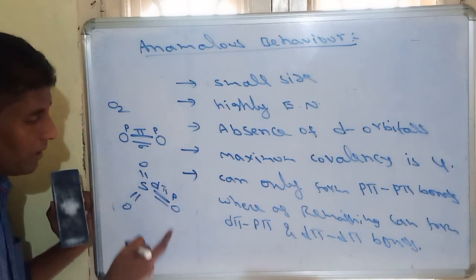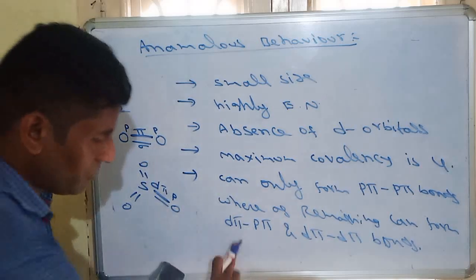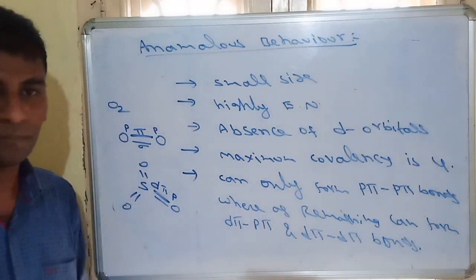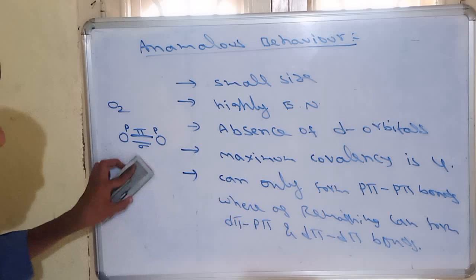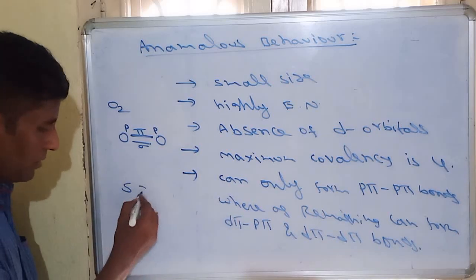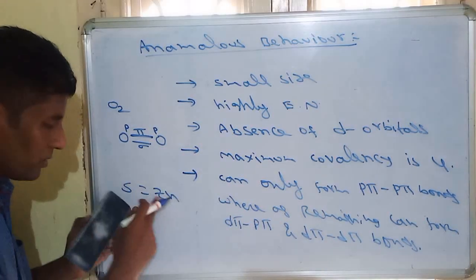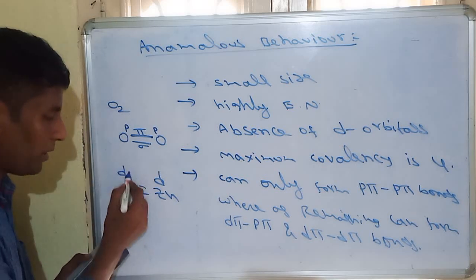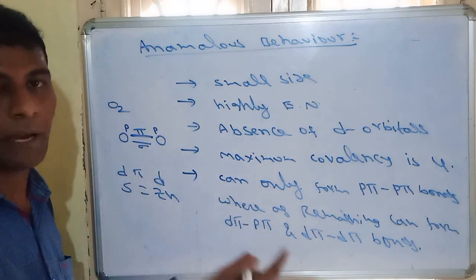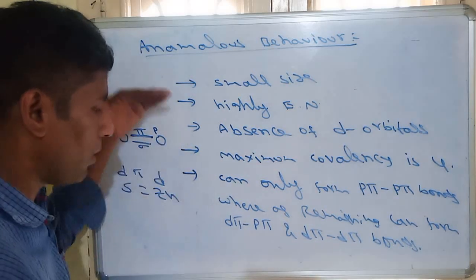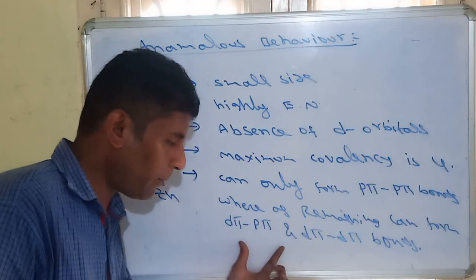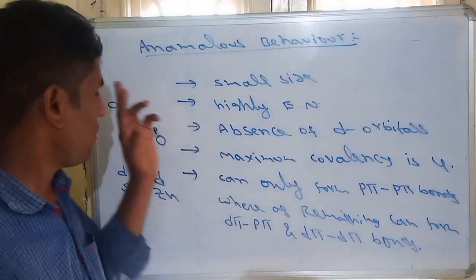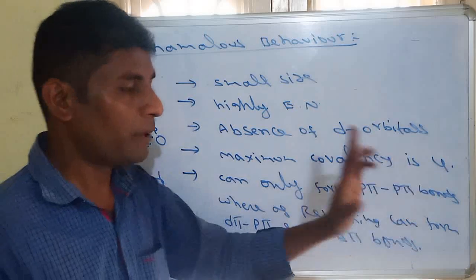So the pi bond is called a dπ-pπ bond. So sulfur can form dπ bonds. If sulfur is combining with any d block element, like zinc, which is also d block, this is also a d orbital. The bond is called a dπ bond. So the remaining elements can form dπ bonds, whereas oxygen only forms pπ bonds.